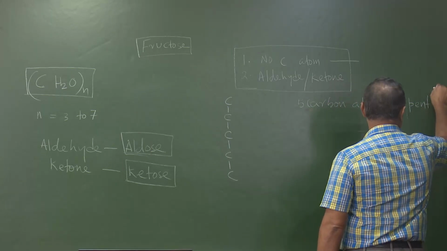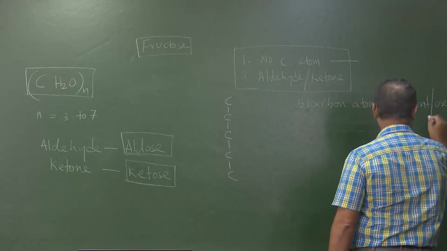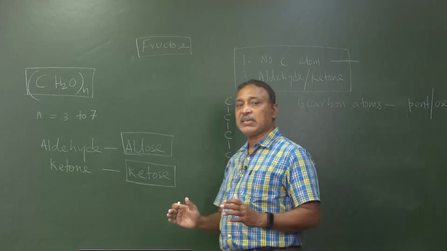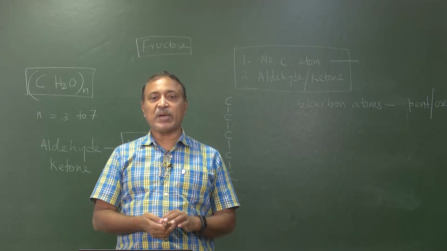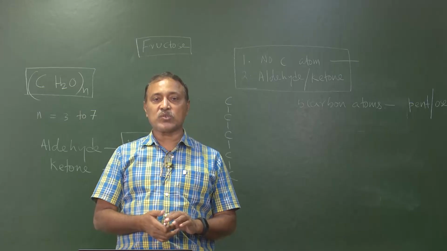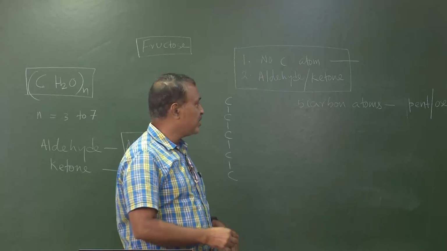The suffix will be OSE at the end for every monosaccharide, as in pentose. You might have heard the words glucose, fructose. OSE will be at the end.